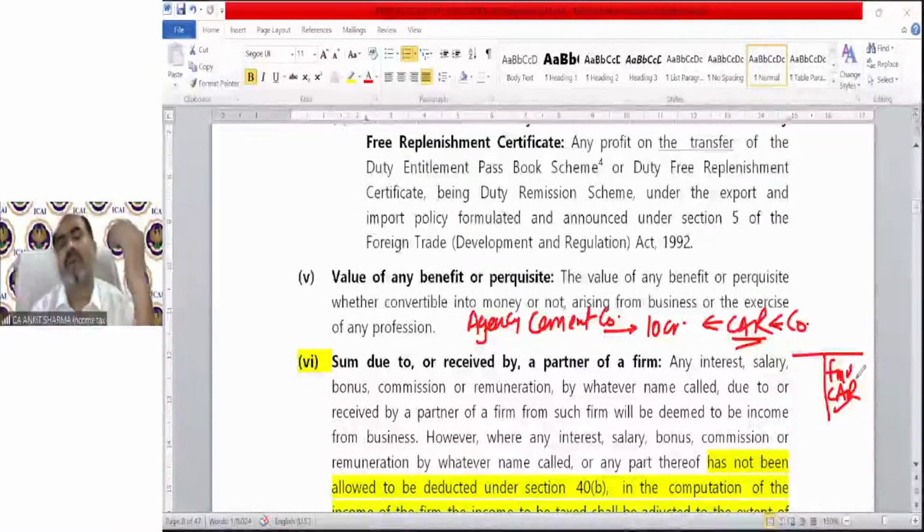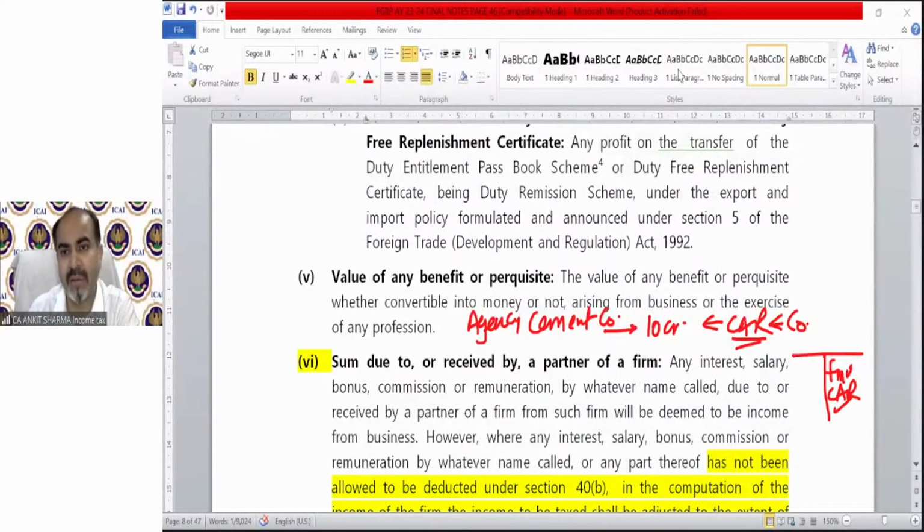For example, if I am providing services as a CA and my client pays me money, that is part of my income. Or if some client pays me in kind, for example, I have done some work for my client and he has paid me a watch. That watch is technically my business receipt, and whatever the fair market value of that watch is, that is going to be part of my professional receipt and part of my net profit, of course.